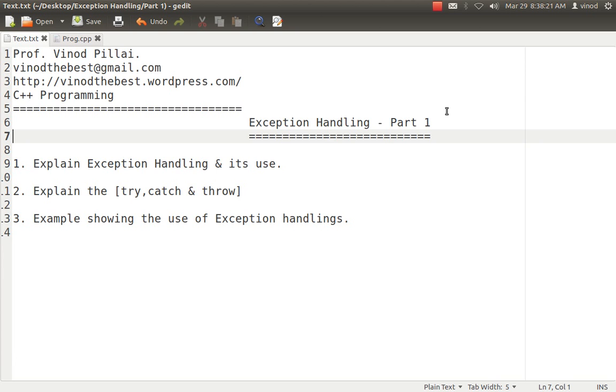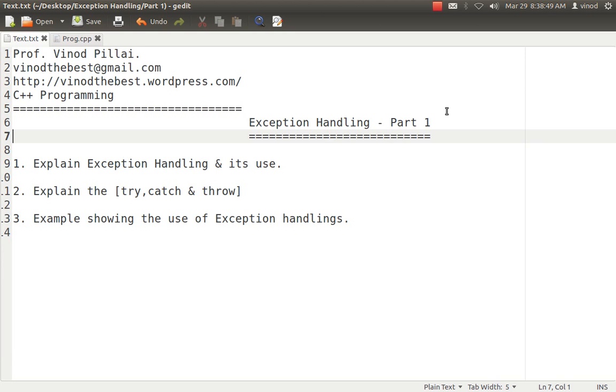But if you expect a value to be taken from the user and your formula works based on that value, then there may be a scenario where you get an error because the value is given by the end user, and the end user can make mistakes. So that's why I said wherever you expect an error, or wherever you are most probably expecting a value from the end user and going to process based on it, there are chances of getting an error. And if such an error occurs, the system may crash.